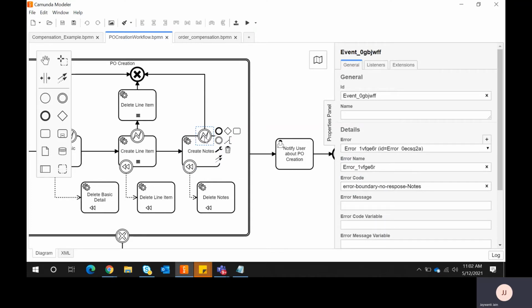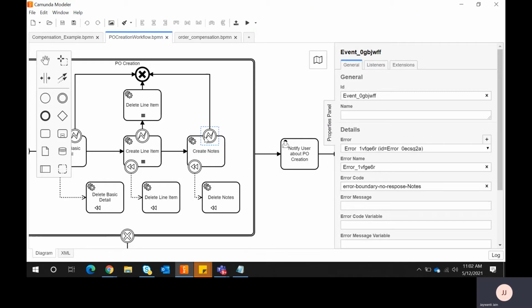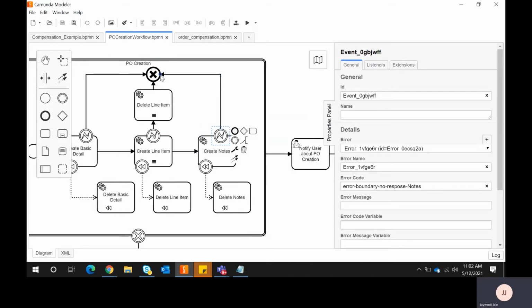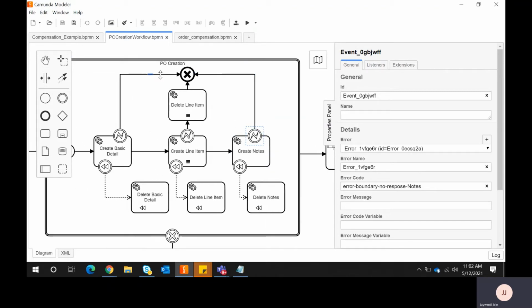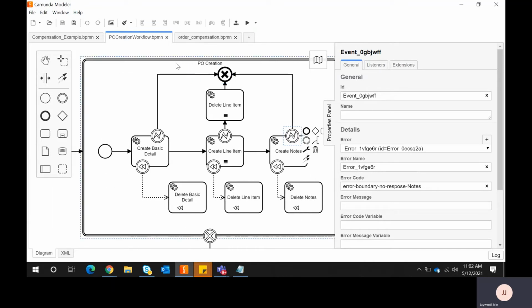After that, my requirement is to cancel the transaction and stop the execution. So this is my cancel transaction event, and this is my transaction box. Inside the transaction box I will have only one cancel transaction event; it will not allow more than one.